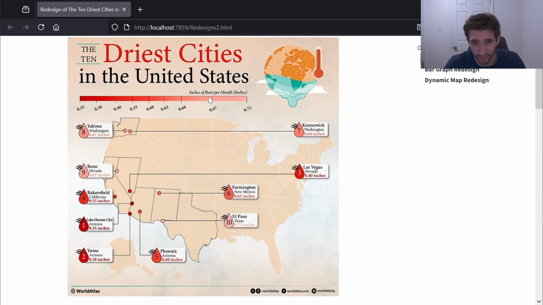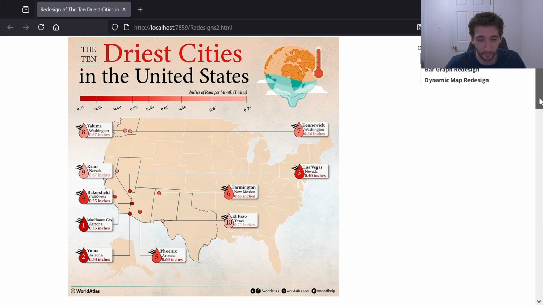So we're measuring inches of rain per month, and the more rain there is, the lighter the red is, and the less rain there is, the darker the red is. So I just found it counterintuitive. And also there's a lot of information, and it's spread out on this map, and you have to follow these pointer lines, and they match the border color, so it gets hard to read. So I thought this was a good choice for something to improve on.